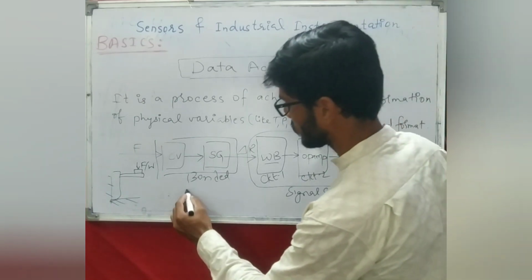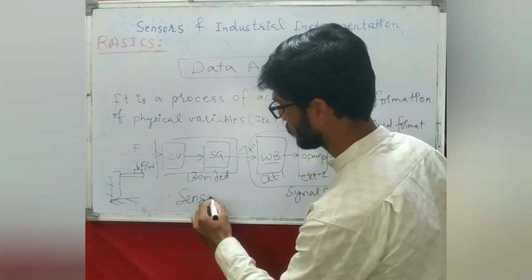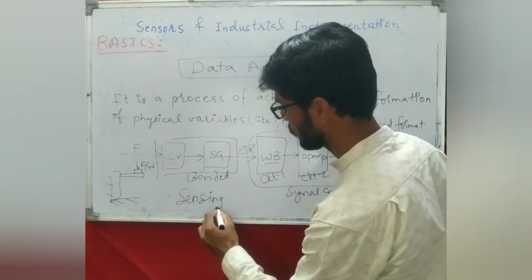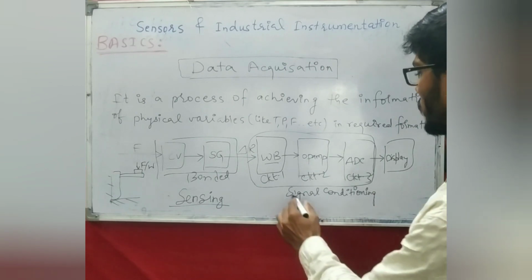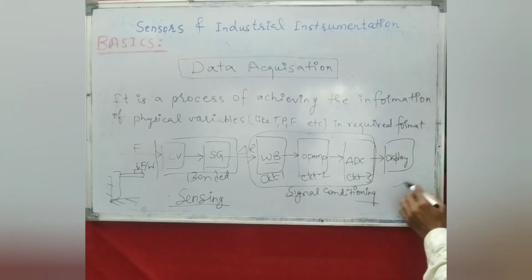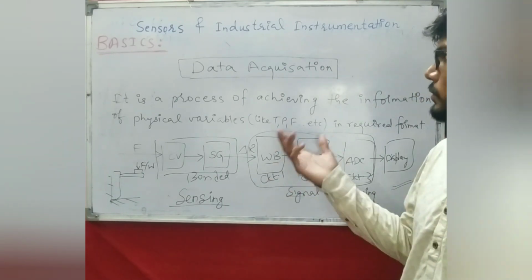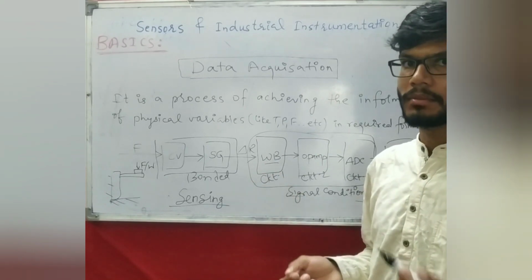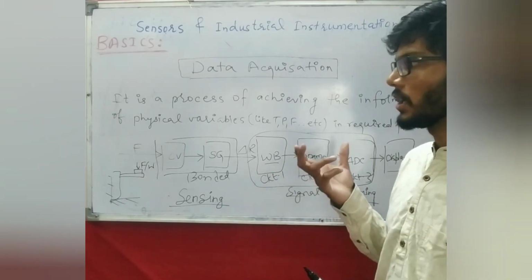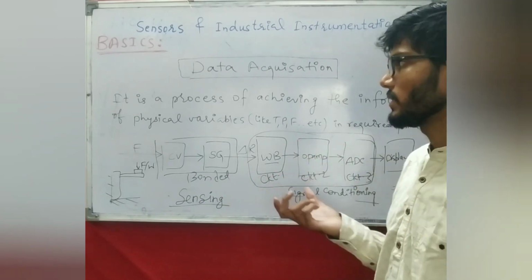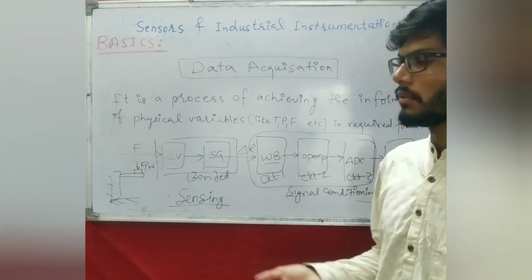So the first thing is sensing, followed by signal conditioning, and then followed by display. So data acquisition overall you can simply term as a collection of data in a very appropriate form so that we can utilize it for monitoring or for further controlling purposes.